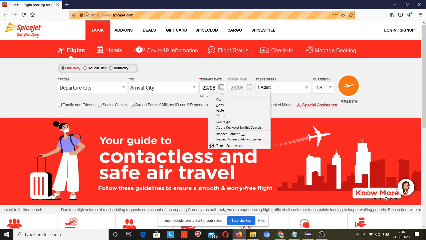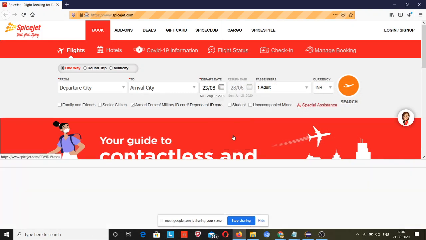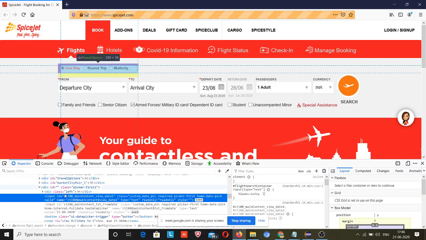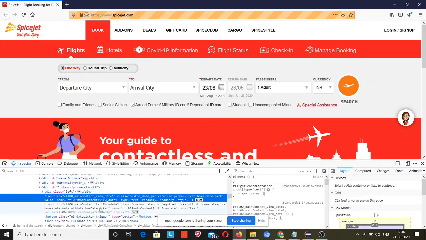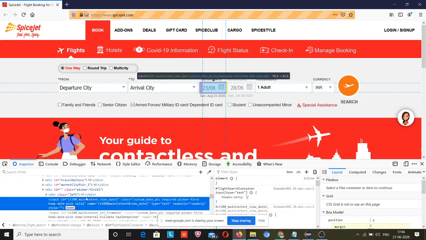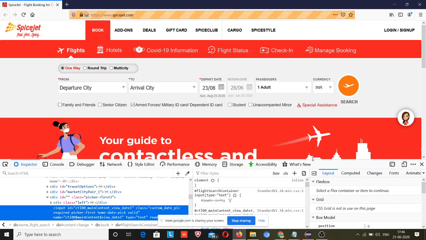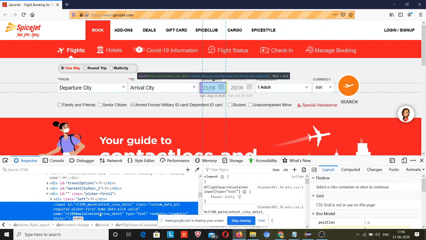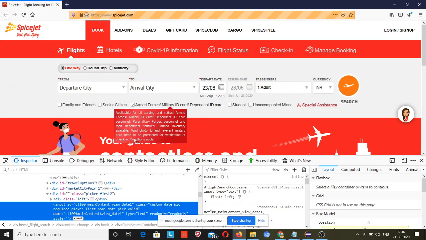Right click, inspect element. Okay, so this field you can see, when I am hovering the mouse here, you can see this area is selected.